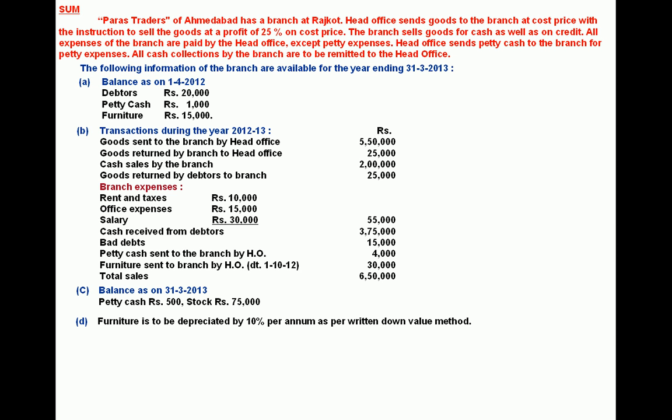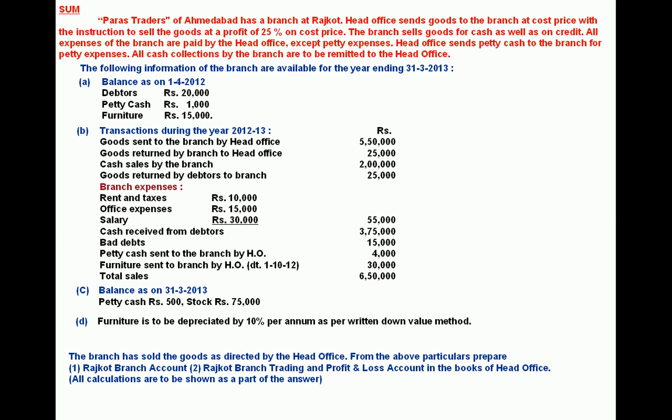Bad debts, petty cash sent to the branch by HO, furniture sent to the branch by HO, date 1st of October 2012, total sales, closing balance is petty cash and stock 75,000. Furniture is to be depreciated by 10% per annum as per written down value method. Branch has sold goods as directed by the head office.